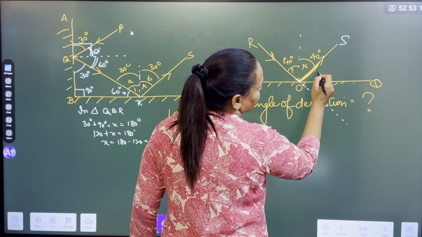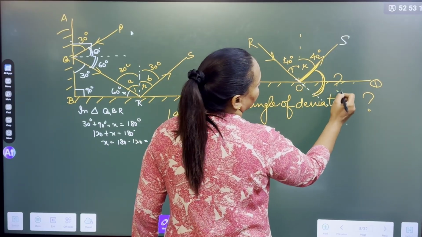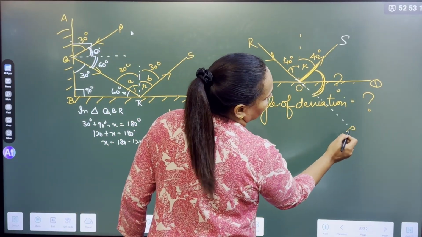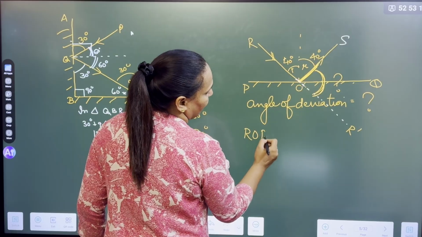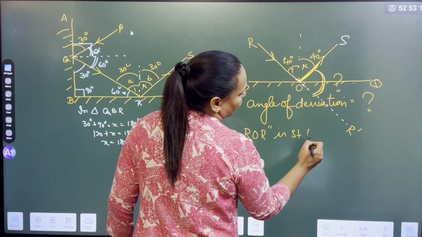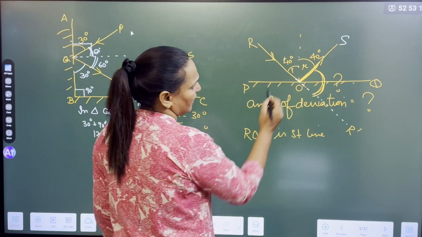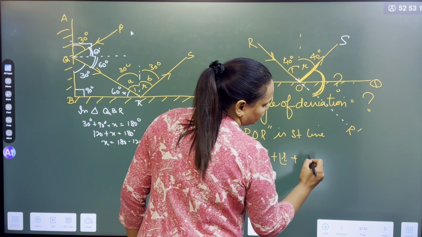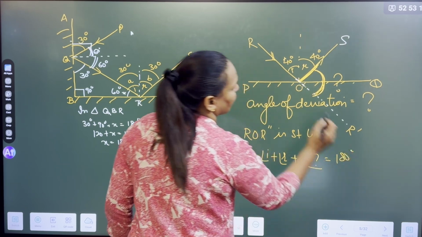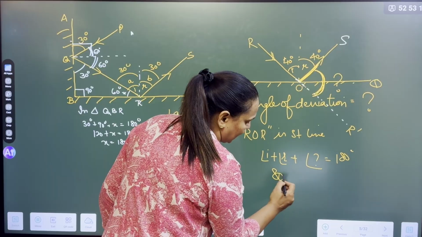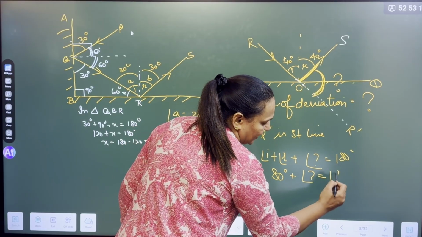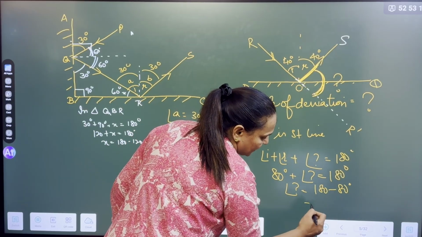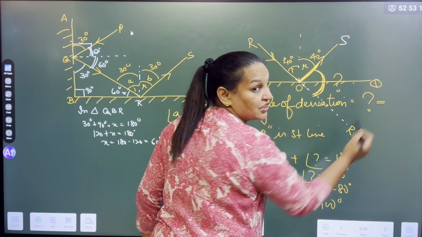Means, what is this angle? We have to find this angle with which it got deflected. I will extend this and put R dash. ROR dash is a straight line. And what is a straight line angle? 180. So angle I plus R plus this question mark angle is 180. What are I and R, guys? 40 plus 40, 80. Question mark angle is 180 degrees minus 80, which is 100 degrees. So what is the angle of deviation?